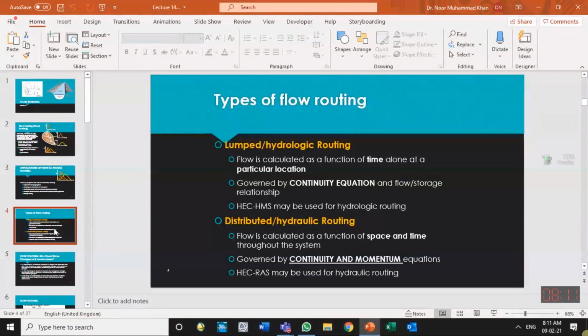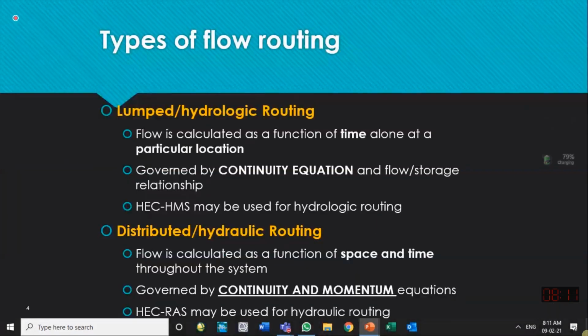Two separate methods are available. One is called lump routing, and the other is called distributed routing. Another name for lump routing is hydrologic routing, and for distributed routing we use the name hydraulic routing. Distributed routing tells us the hydrograph at all the cross sections in the channel.